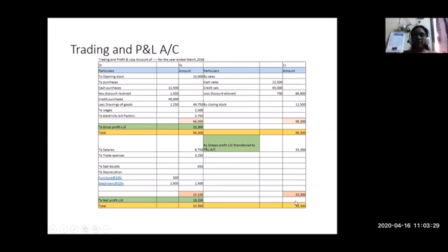To balance both sides, the total will come as 33,300, and net profit will be written here. This net profit will be taken to the balance sheet, to the capital side, the equity side. With that, the preparation of the trading and profit and loss account is complete.